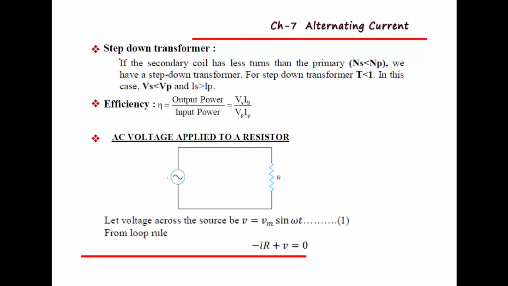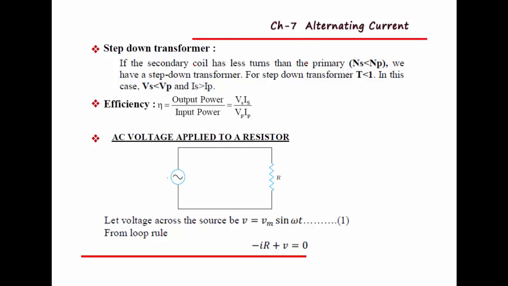And the second one is the step down transformer. If the secondary coil has fewer turns than the primary, it is exactly opposite to step up. In step up we increase the voltage, in step down we have to decrease the alternating voltage.